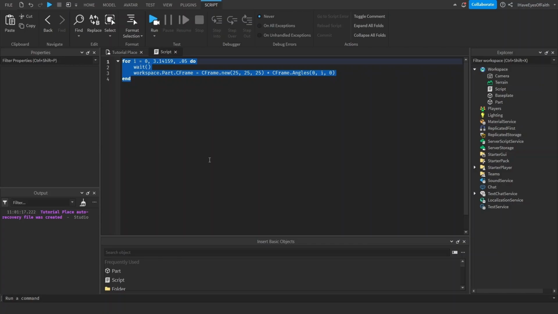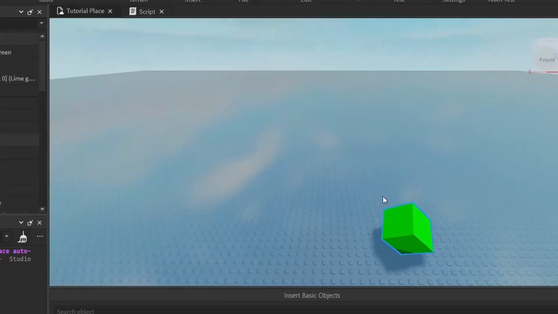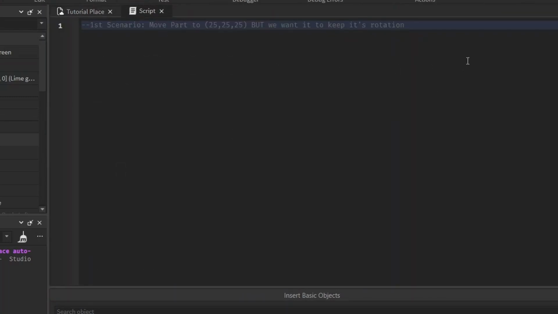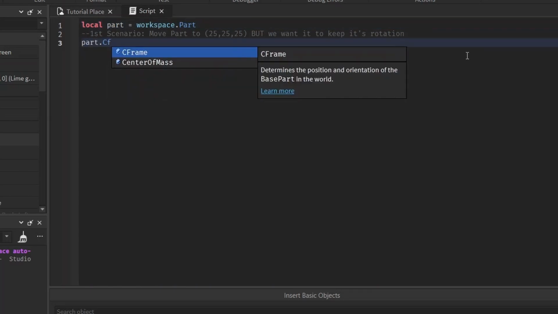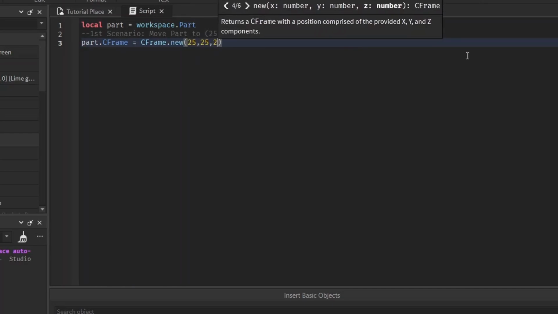Let's see if you can figure out how to do these scenarios. The first scenario is we want to move the part to 25, 25, 25, but we want it to keep its rotation. So we're moving this part to 25, 25, 25. But we want it to keep the same rotation using CFrame. Well, let's just assign this part to a variable first. And the way we do that is part.CFrame equals CFrame.new(25, 25, 25).